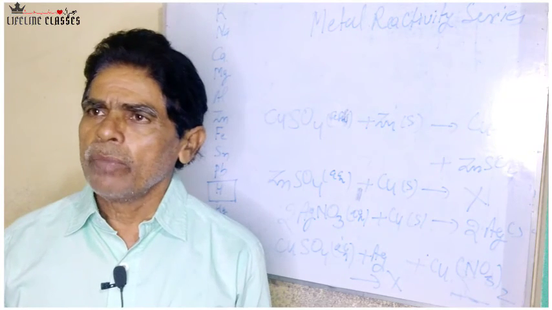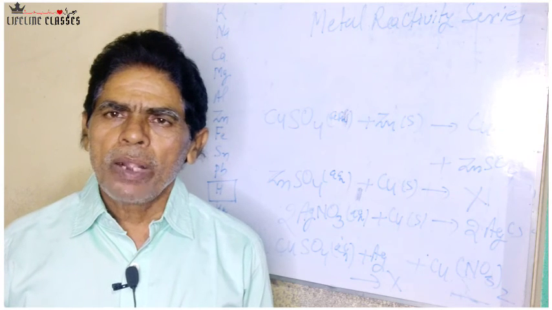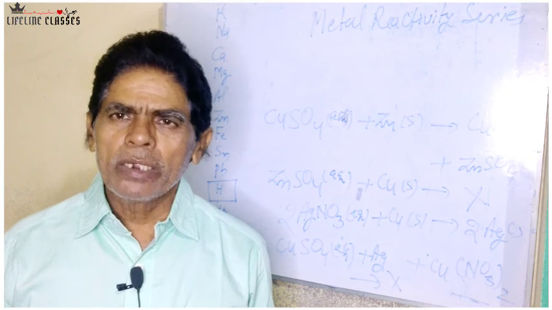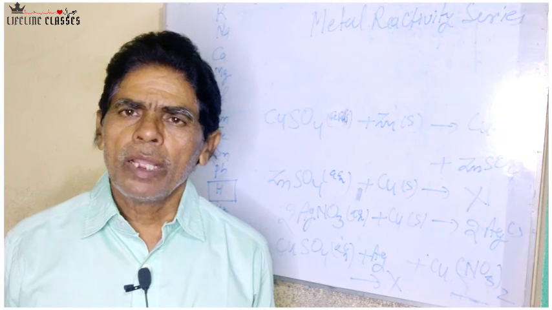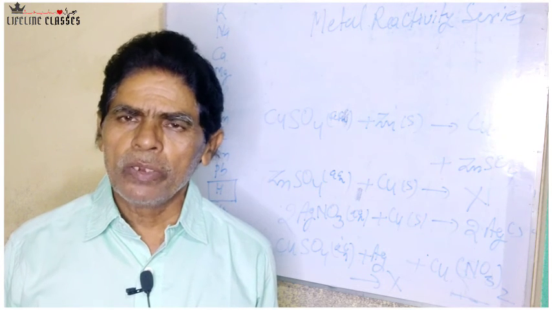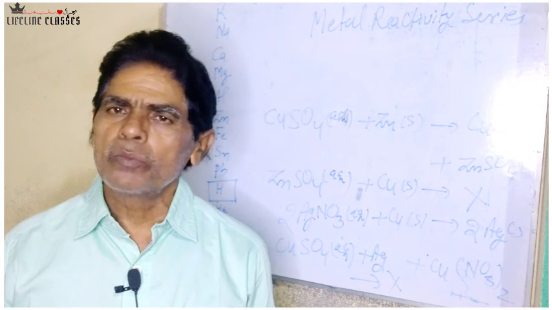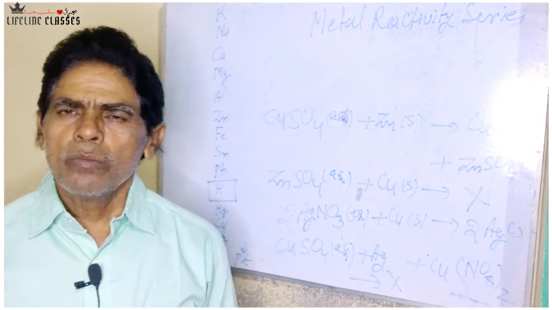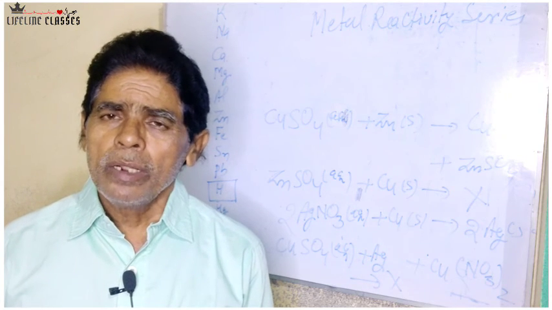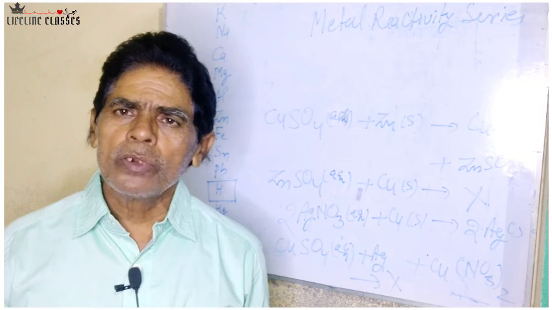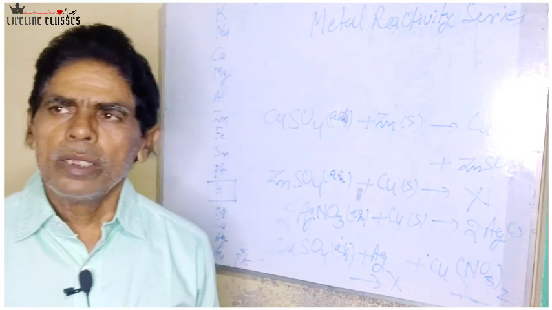So from the metal reactivity series, we will be able to explain why a particular metal can release hydrogen gas from dilute solutions of acids like dilute sulfuric acid, dilute hydrochloric acid, and why a particular element is not able to do this. And another thing, that is, a more reactive metal can displace the less reactive metal from its salt solution, but a less reactive metal is not able to displace the more reactive metal from its salt solution. So this is all about the reactivity series.